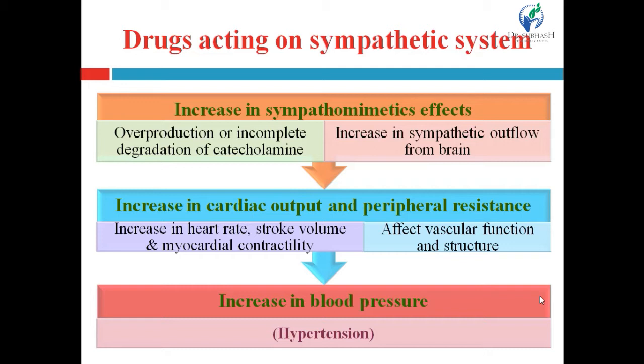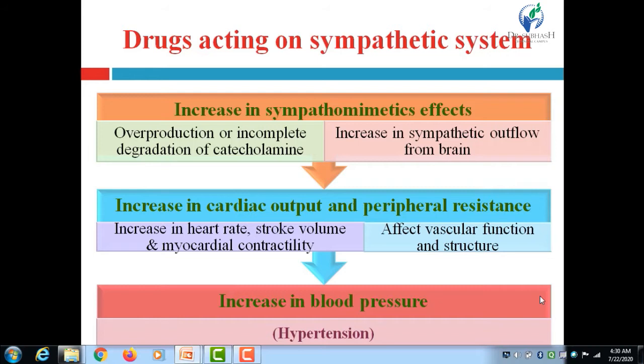Stroke volume is nothing but the volume of blood pumped from the left ventricle per beat. As we know, oxygenated blood goes to the aorta from the left ventricle of the heart. So, the volume of blood pumped from the left ventricle to the aorta per beat is known as the stroke volume.